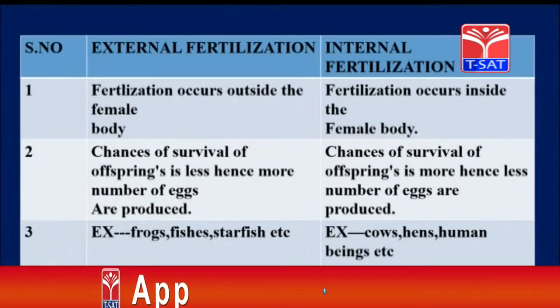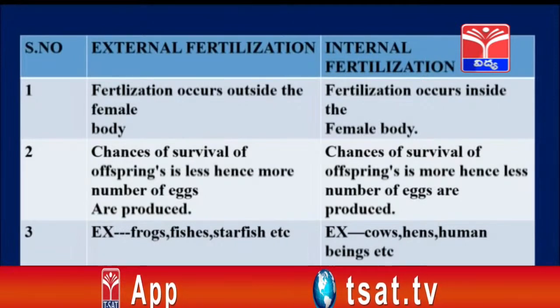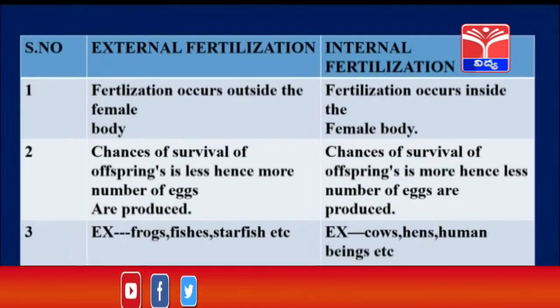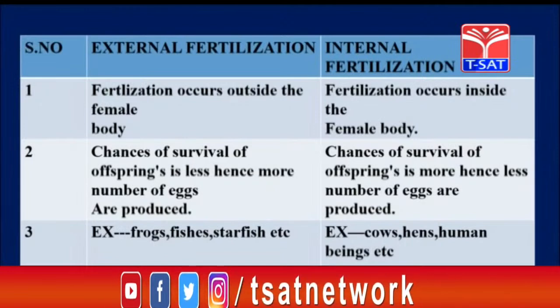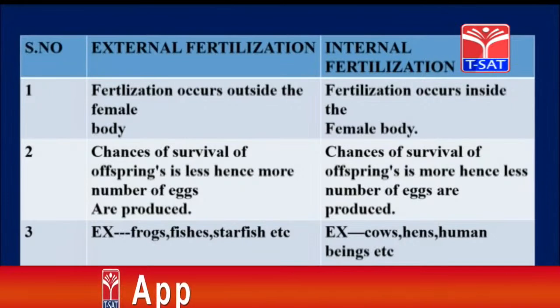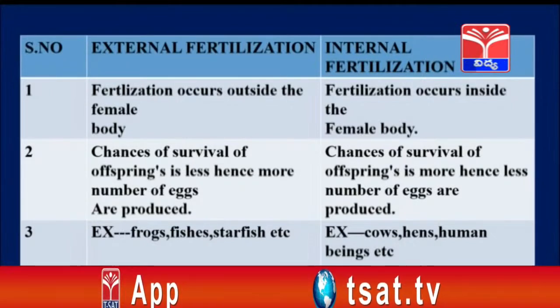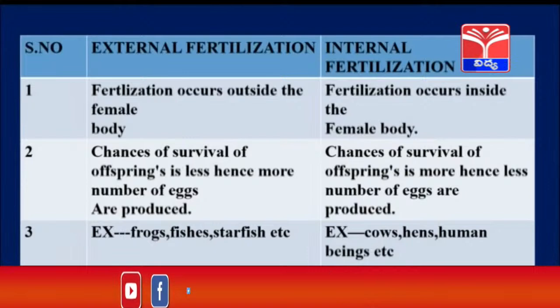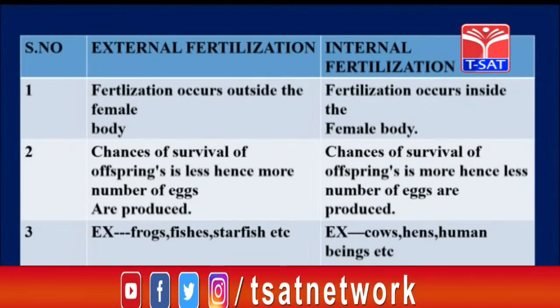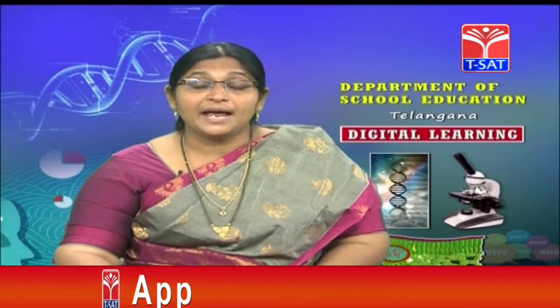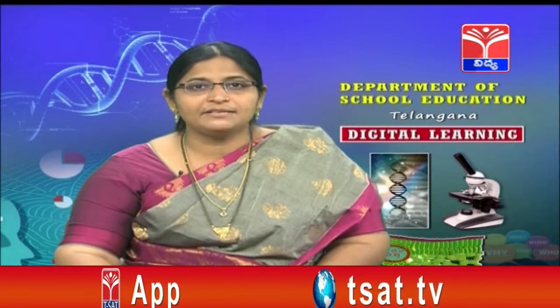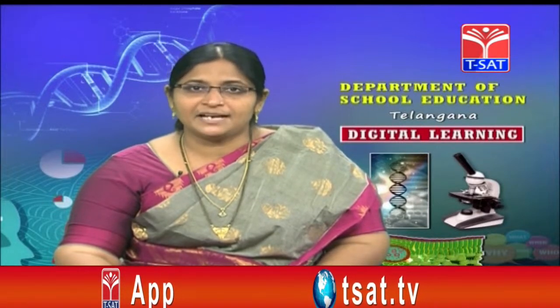In external fertilization, the chances of survival of offspring are less, hence more eggs are produced. Whereas in internal fertilization, the chances of survival of offspring are more, hence fewer eggs are produced. External fertilization occurs in aquatic organisms such as frogs, fishes, starfish, etc. Whereas internal fertilization takes place in cows, hens, human beings, etc. Children, I think you have now understood the difference between asexual and sexual reproduction, and between external and internal fertilization.